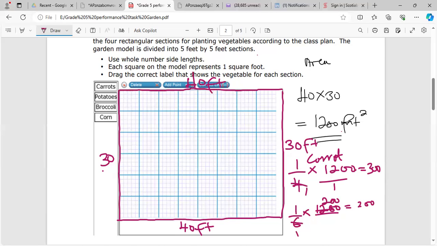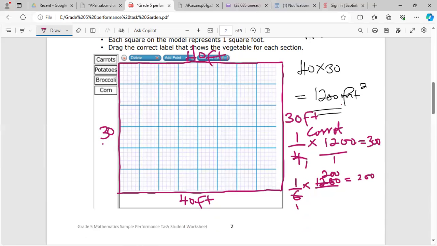Let's work out the other two, which is the broccoli, which is 1/8. So 1/8 times 1,200. Very easy, right? 8 into 1, you can't. 8 into 12 goes 1 time. That remainder 4. 8 into 40 goes 5 times, so that's 150. And of course, you guys should be able to divide these comfortably. So that's 150.